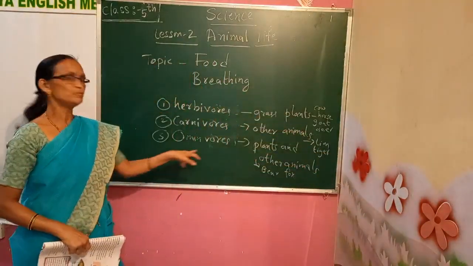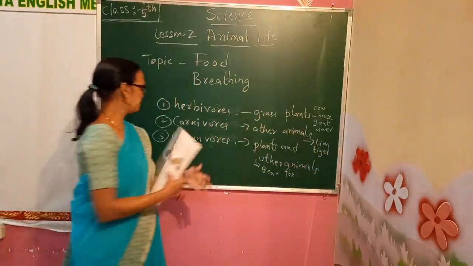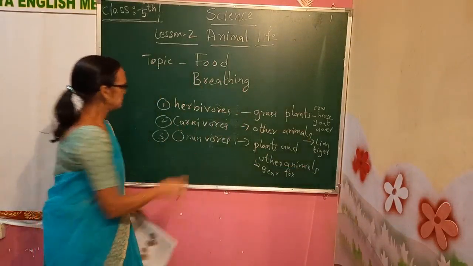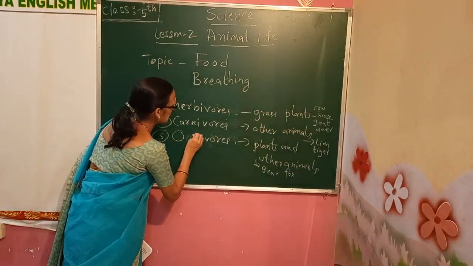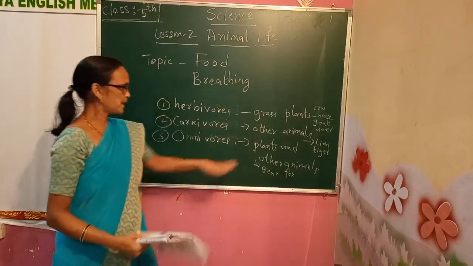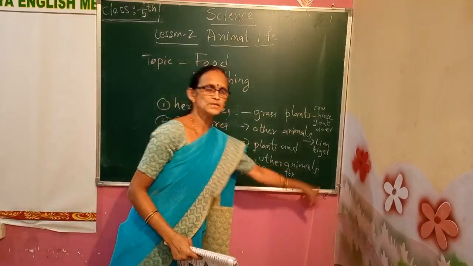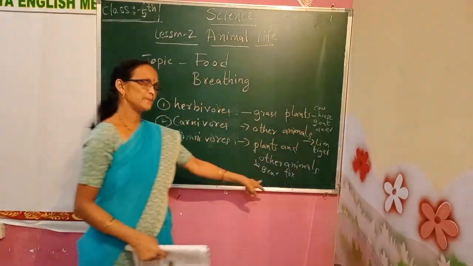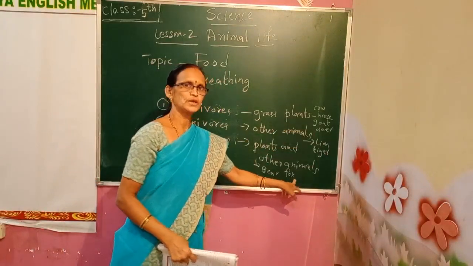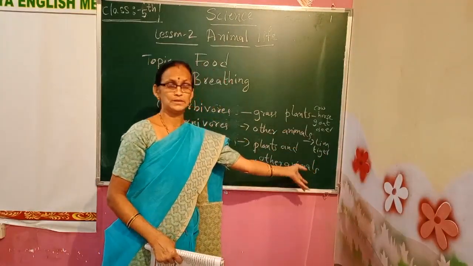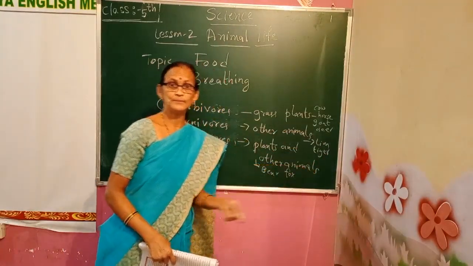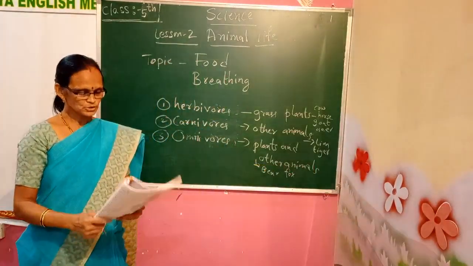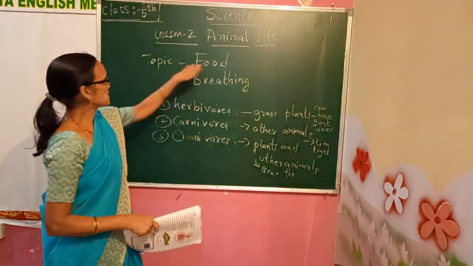Next comes the omnivorous. Omnivorous animals eat both plants and other animals. The examples for them are bear and fox. You can give some more examples. Jackal. You can give python. Yes, so this is the first part, food.